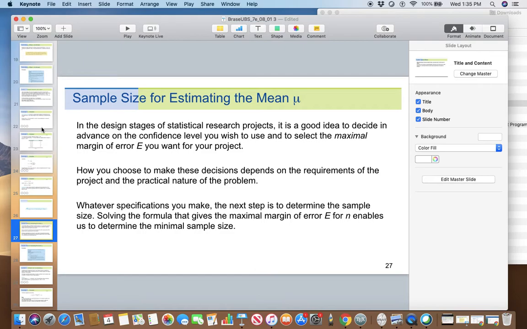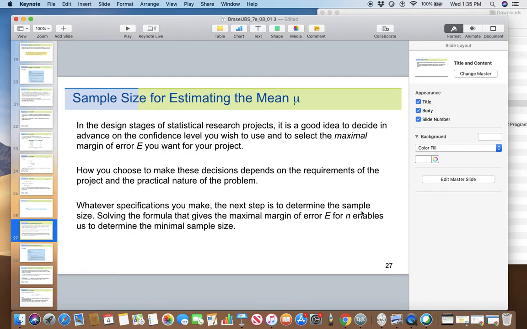But before you start any study, it's better to know your confidence level and the allowable margin of error. So, the maximal margin of error. How you choose to make these decisions depends on the requirements of the project and the practical nature of the problem. Whatever specifications you make, the next step is to determine the sample size.